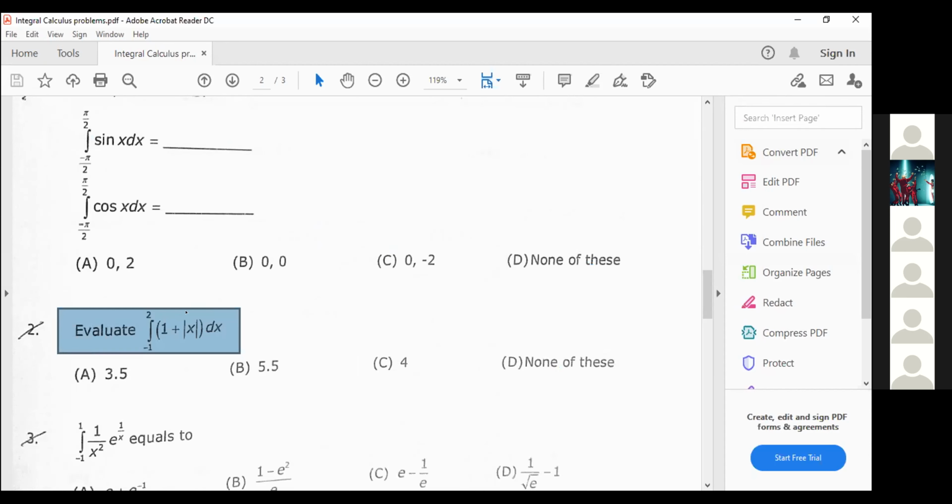Mod x, so can you integrate in between minus 1 to 2 directly without splitting the function? We can split, sir. How can we split? Minus 1 to 0 and 0 to 2. Yeah, minus 1 to 0. What will be the function value of mod x? 1 only, sir, it will be.